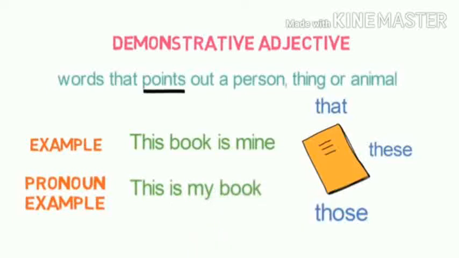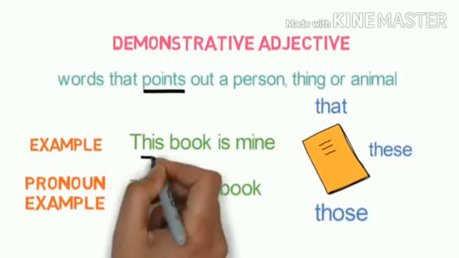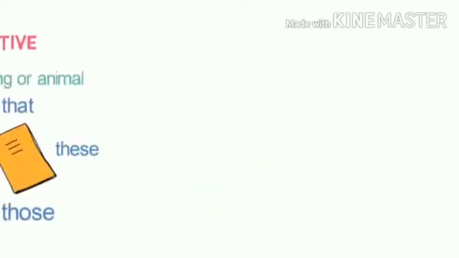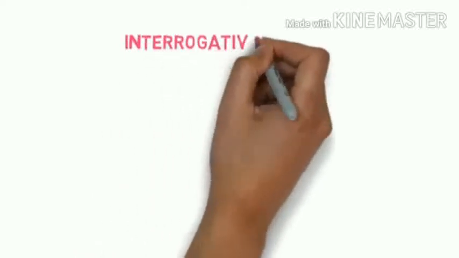This is my book. For example, here this is the confusion. We have demonstrative pronouns, and demonstrative adjectives are the same. In the first example, "this book," this is the adjective because it is describing, indicating the book. Here, in "This is my book," this is standing for the nearer noun, that is book. So here this is the demonstrative pronoun.